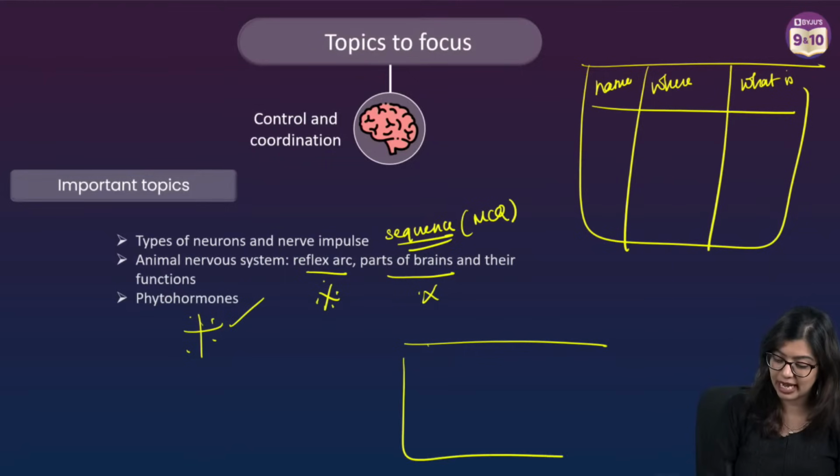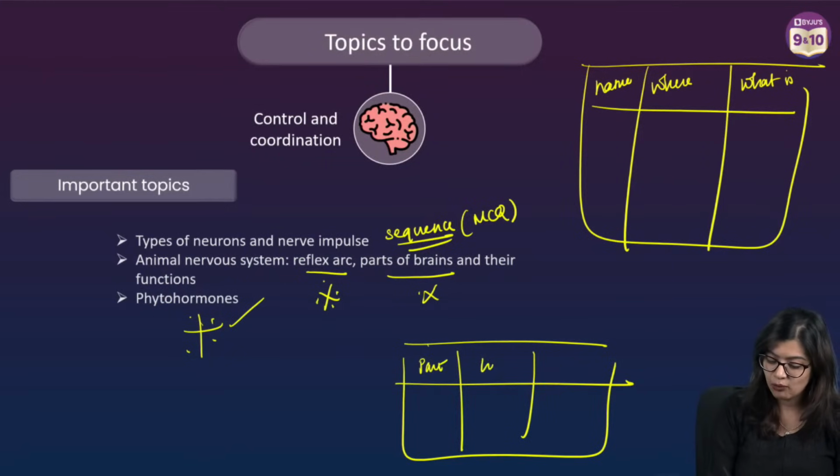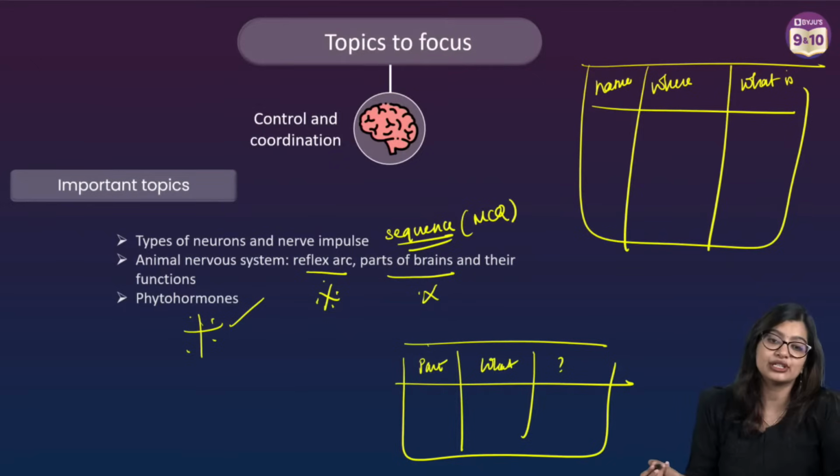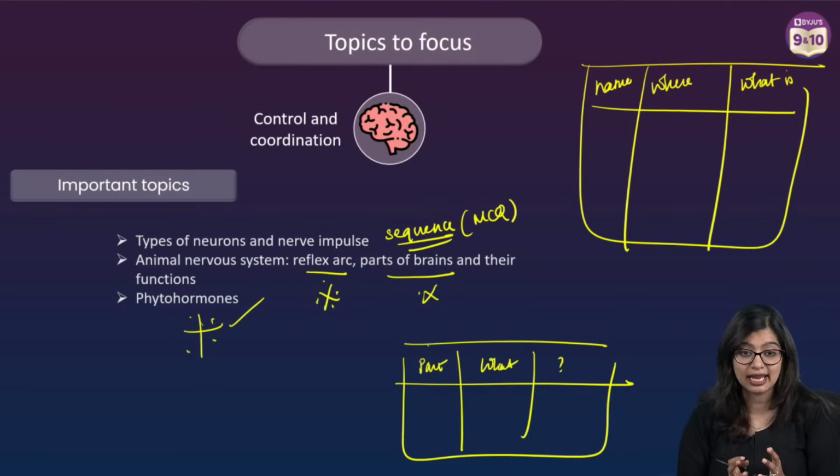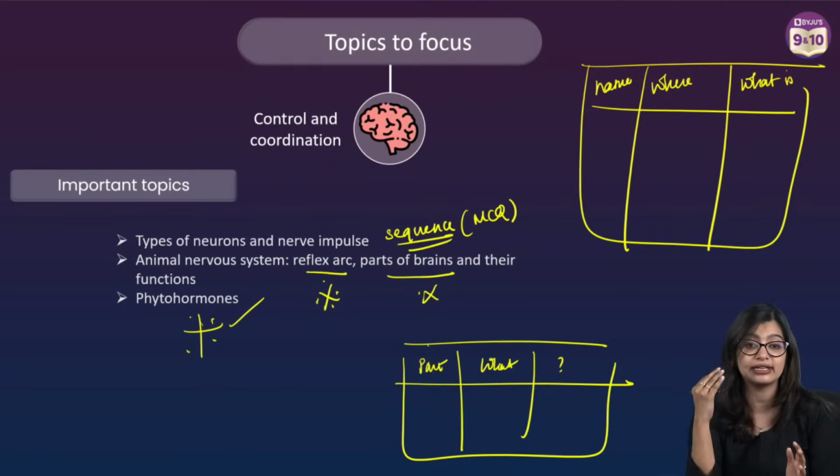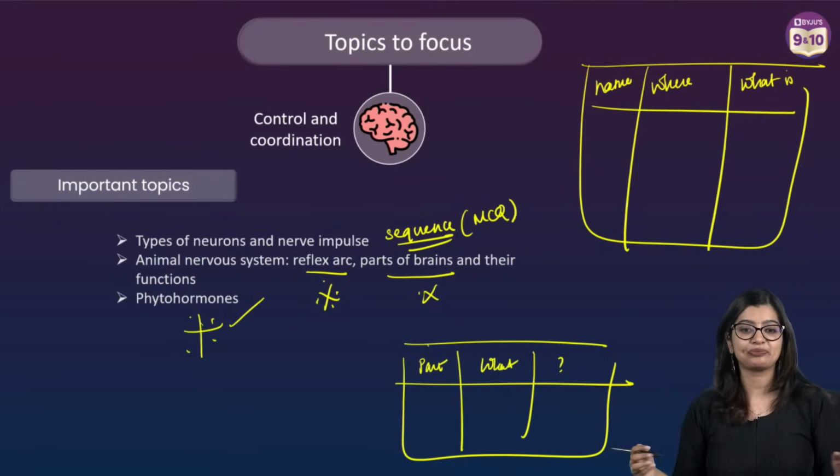Even for parts of brain, make a table and study. So this is the part of brain. What does it do? What will happen if it is not there, right? So make a table and study. That will definitely help you out, right?